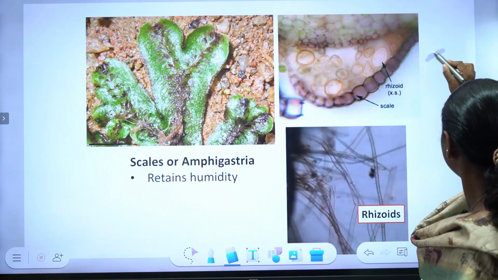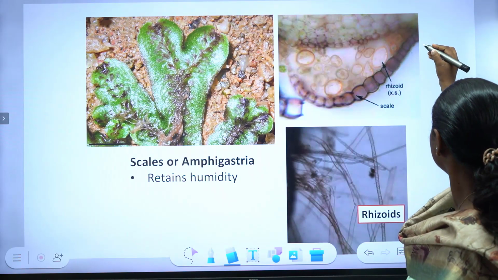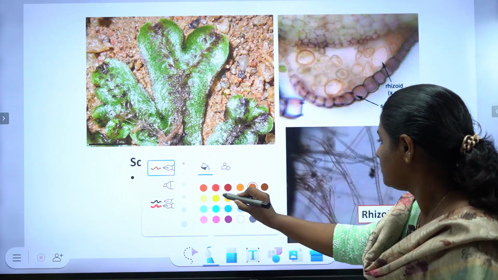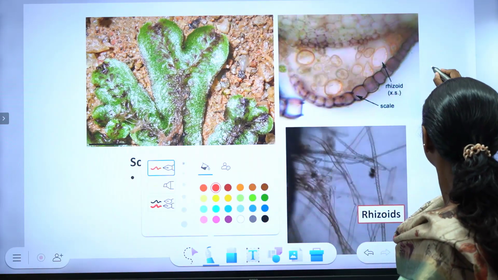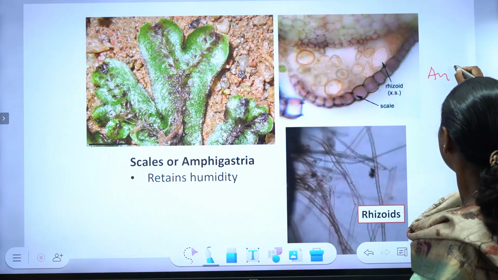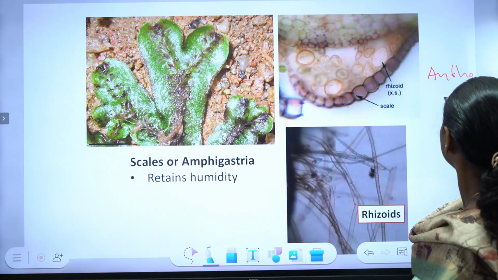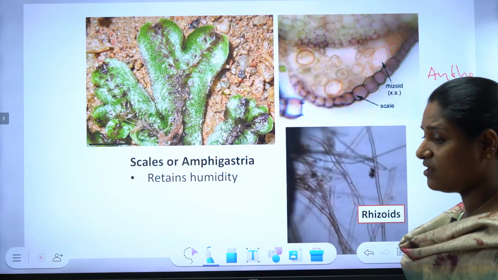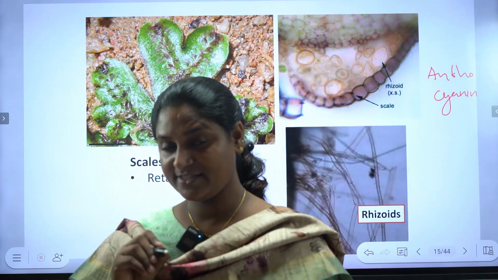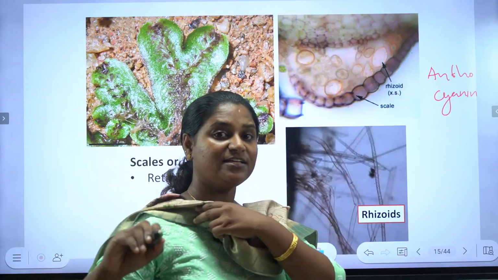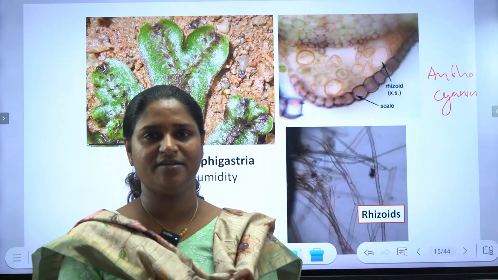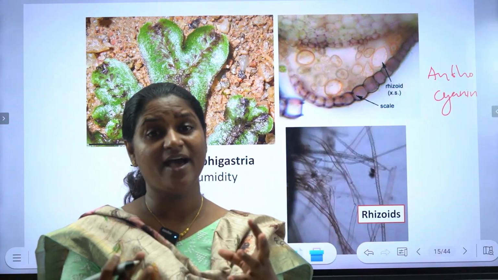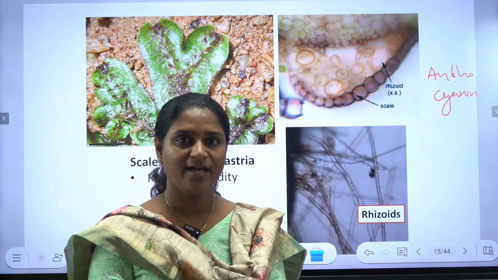The name of the pigment needs to be remembered, that is anthocyanin. The scale of the bryophyte is colored violet due to the presence of anthocyanin. So we can compare the anthocyanin presence in higher plants with that of the bryophyte.